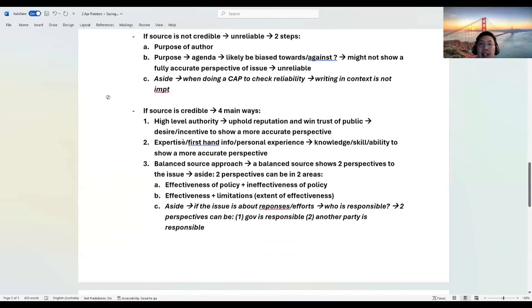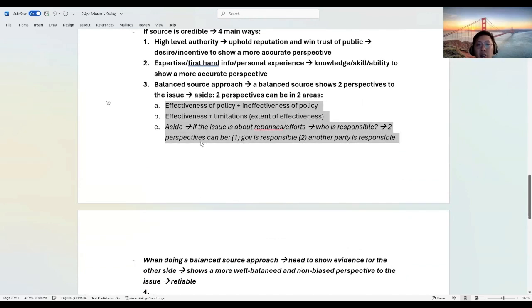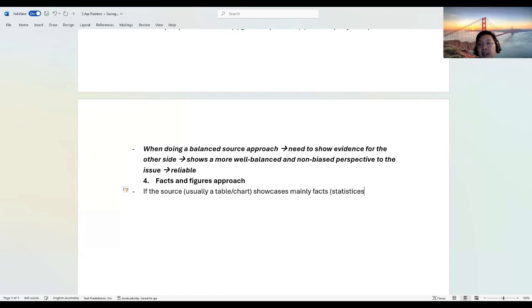4 main ways. Okay, now the thing is this. Let me just put this ABC, all black. Now let's talk about number 4. Number 4 is what we talk about, the facts and figures approach. This is what I'm going to talk about today. Now, if the source, usually a table or chart, showcases many facts, such as statistics, dates,